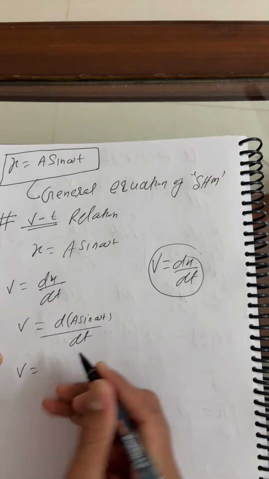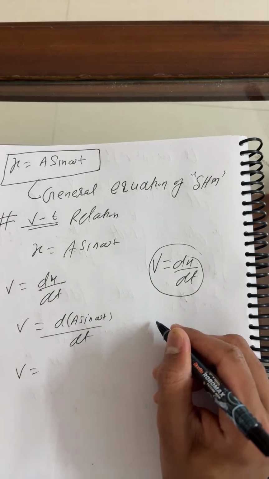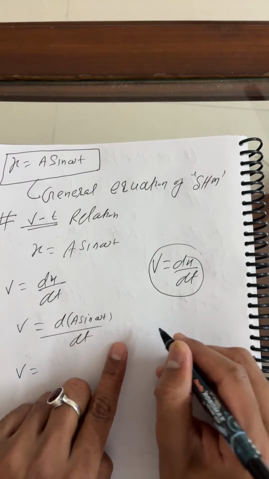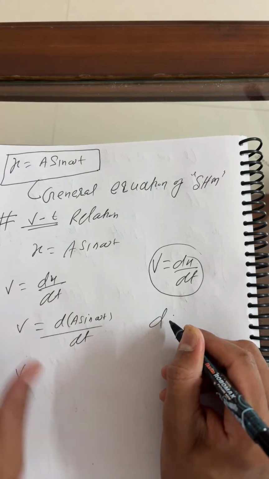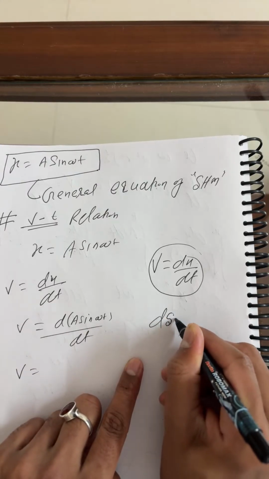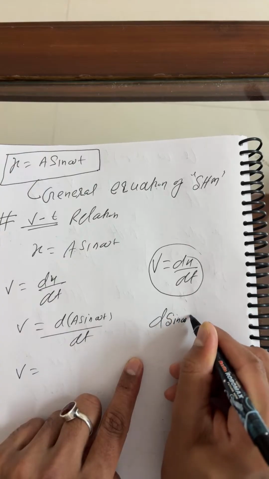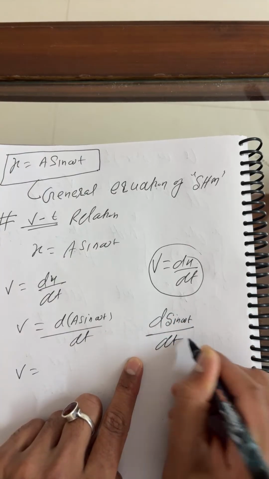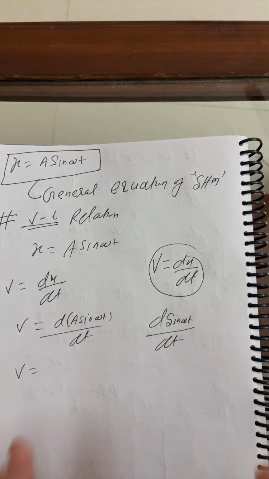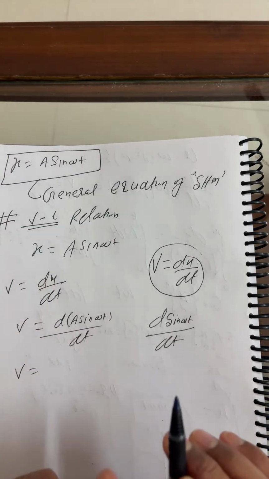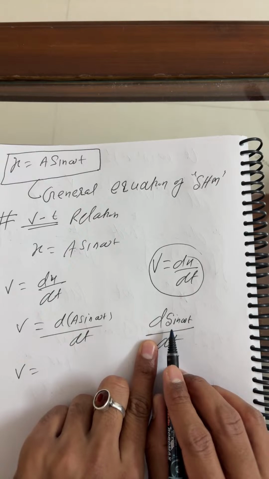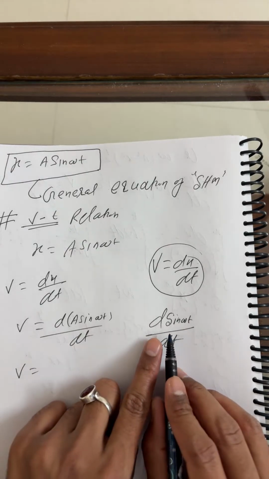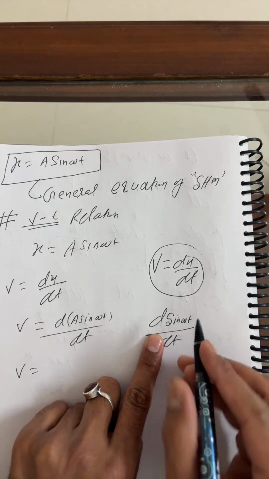I hope all of you remember this; otherwise, I'm writing it. It's the chain rule. I'm differentiating A sine omega t with respect to t. First, you have to differentiate the primary function.